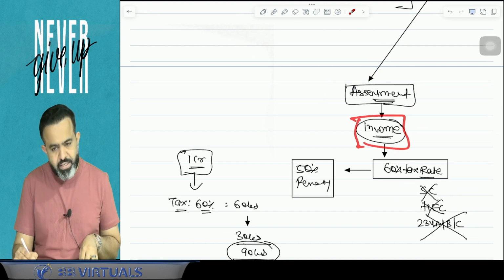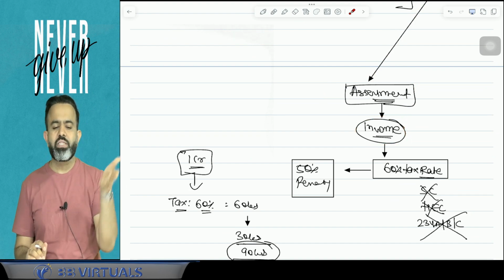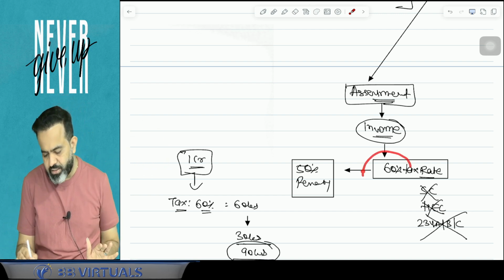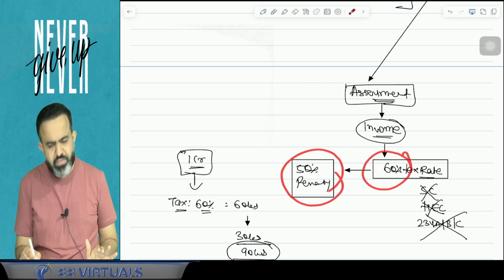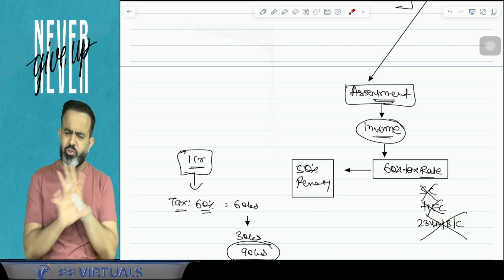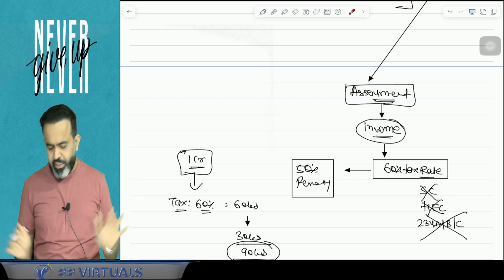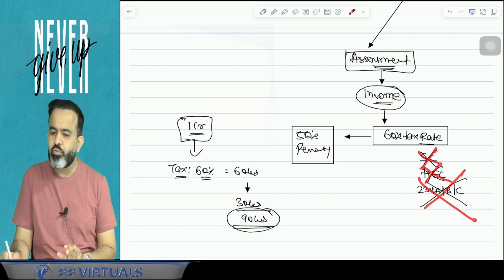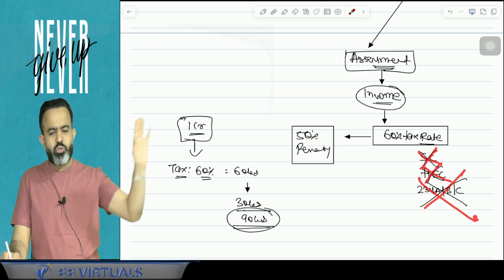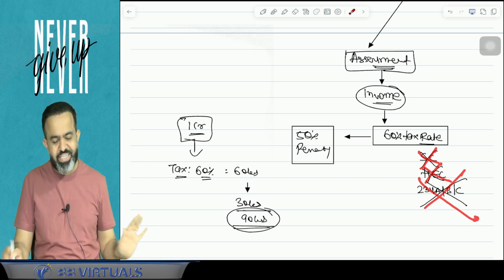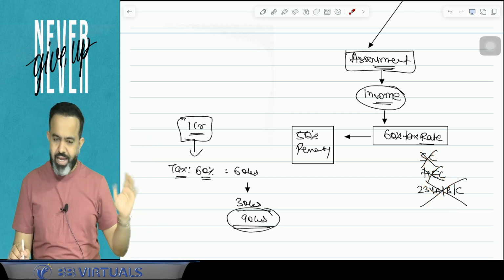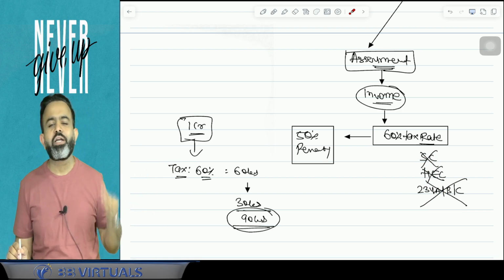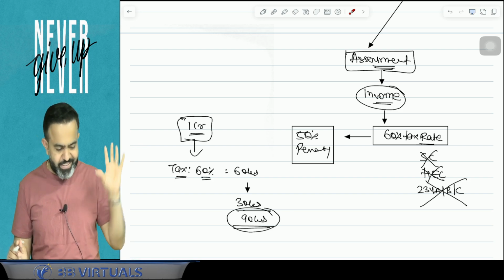They will determine the excess income, over whatever income you have disclosed in the earlier returns. On whatever is in excess of that, they will charge the 60% tax and they will charge the 50% penalty. After that, there is no other levy. It means there is no surcharge, no health and education cess, no 234ABC, nothing is applicable. Just you have to pay the 90%, in simple words: 60% is your tax rate, and on that 50% will be your penalty. You got my point or not? Yes. Now one more point.